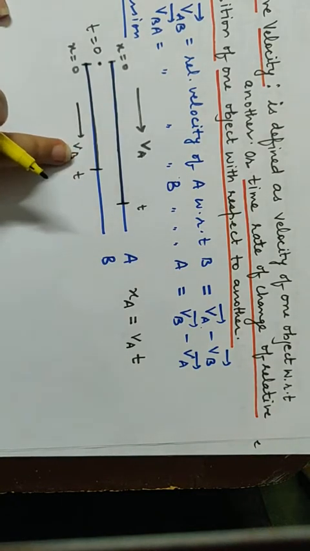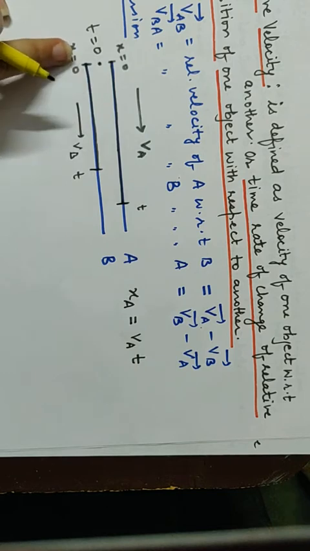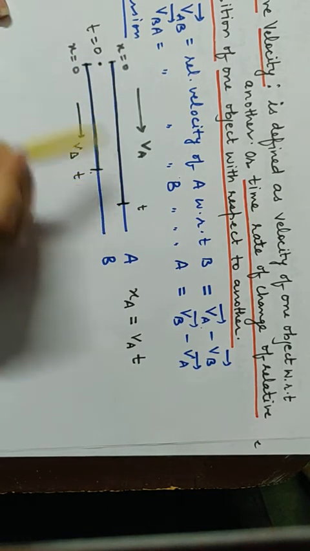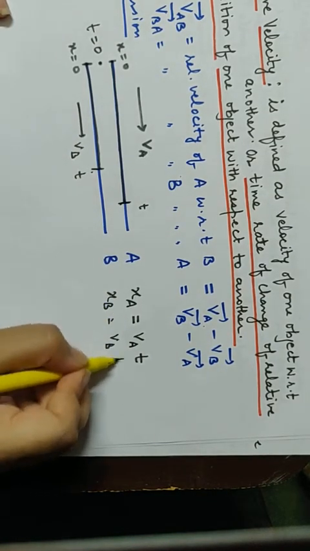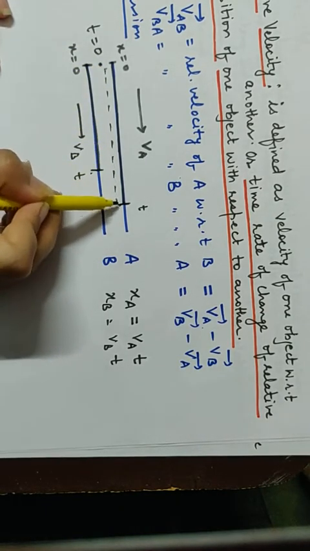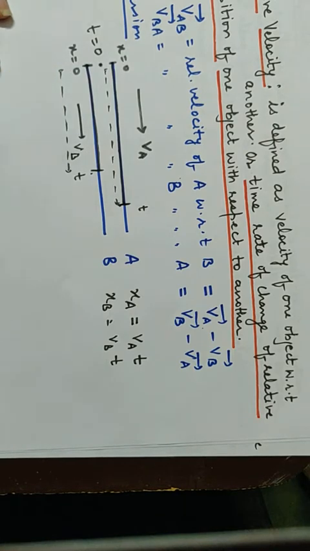This one has stayed behind because it was slow. The time is completed. If the observer was noting 1 hour, then after 1 hour A is here, after 1 hour the second object is here. Again XB would be equal to VB into t. What is the distance XA? XA means this distance. Distances are measured from the observer, and this is the distance XB.